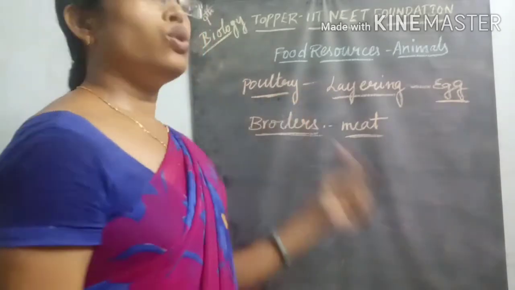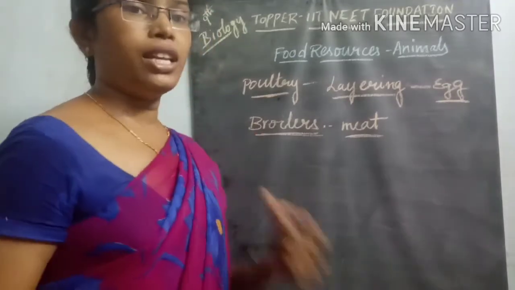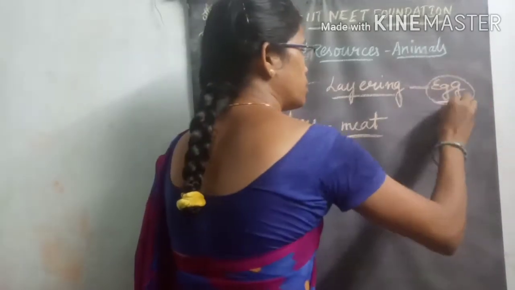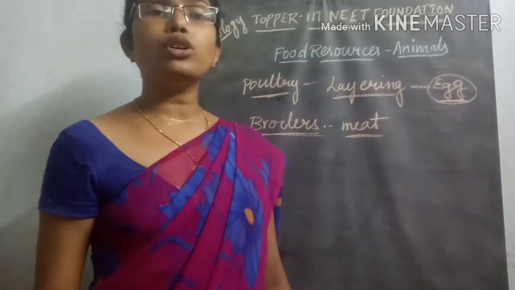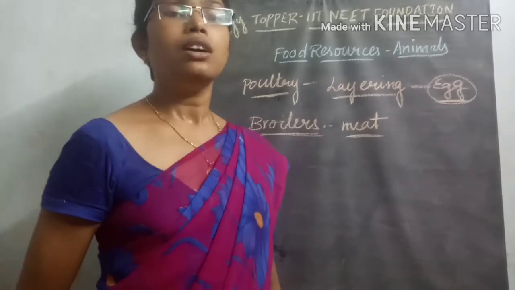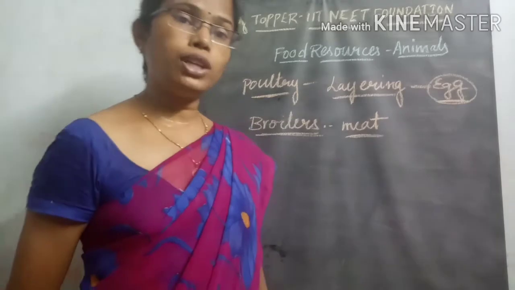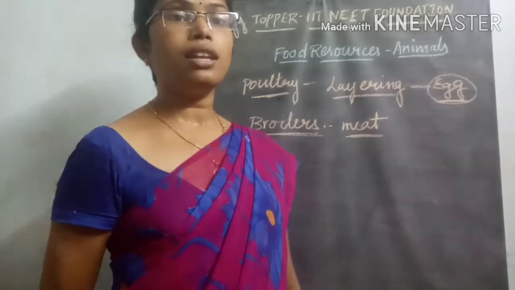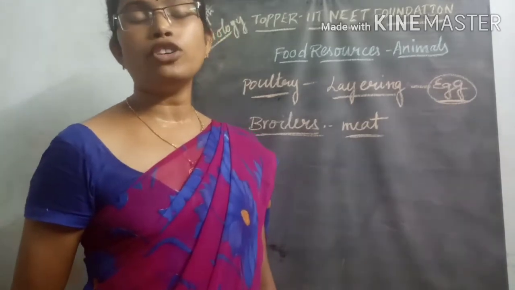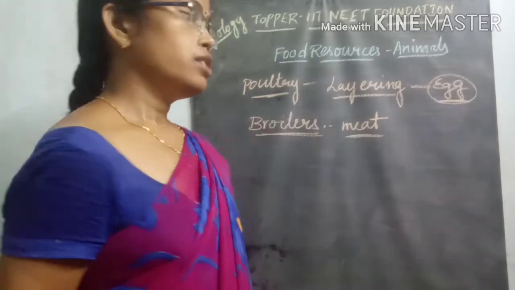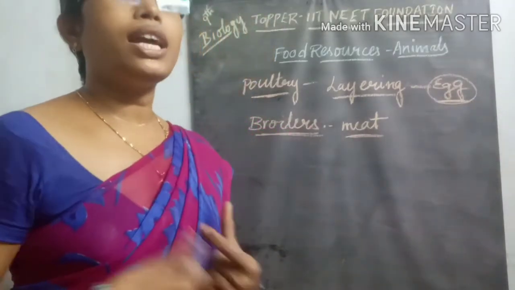So these are the two different organisms which are mainly used, because in our nature the egg, like milk, is one of the most important nutritious sources. It contains a high amount of proteins, vitamins, minerals, and also some amount of carbohydrates. So these are all very important for our body growth and our health.